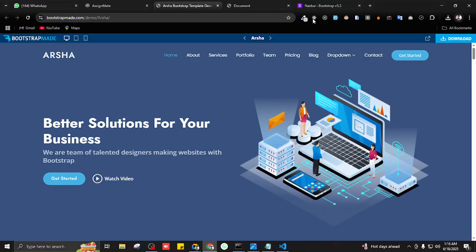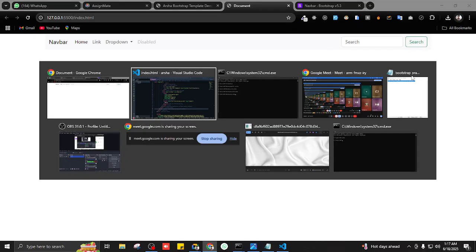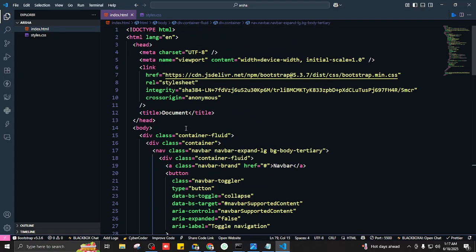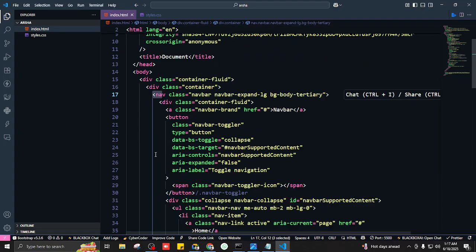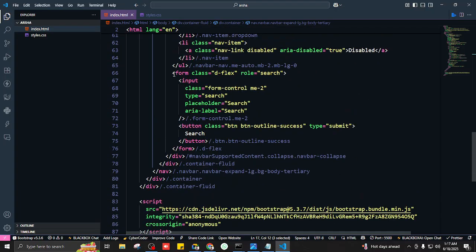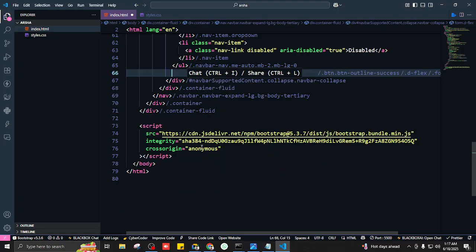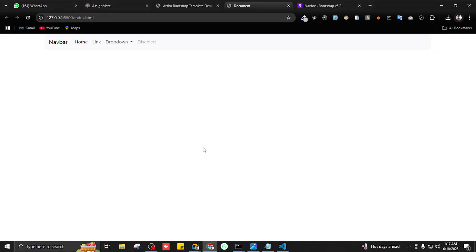Okay, but now comes the main part: we have to change it according to our own needs. The first thing I want to do is remove this search bar. So how do I do it? This one is located at the end. The navbar starts from here, and if I go to the end, we can see a form here. So I'm going to delete this form, save it, and go back to our website, and this thing is gone now. Any problem until now?